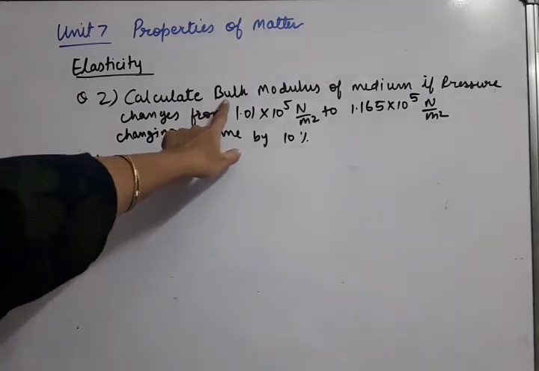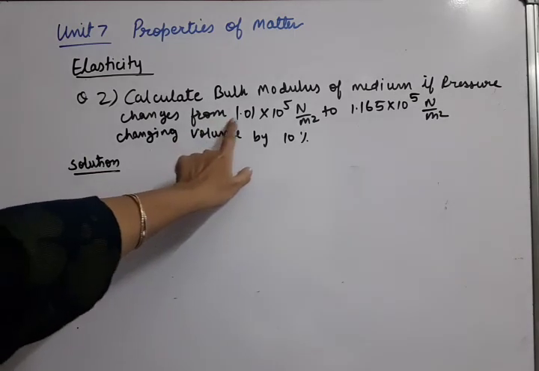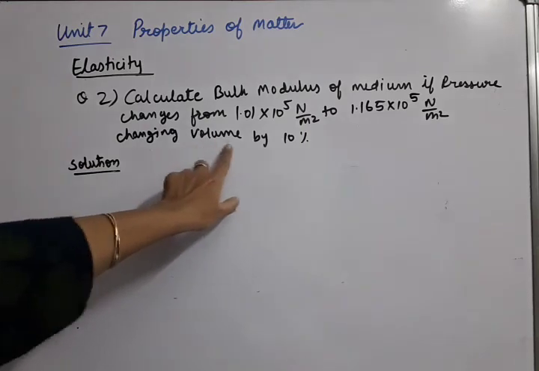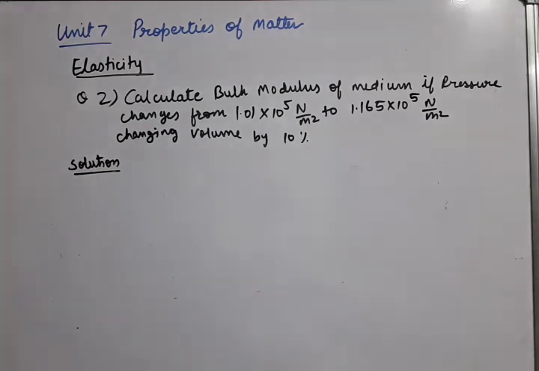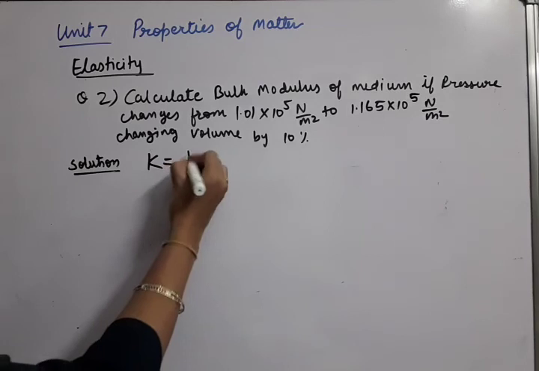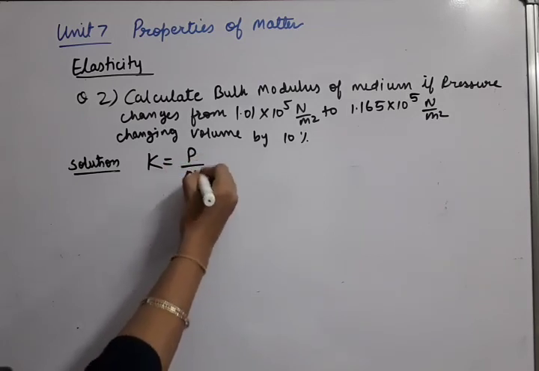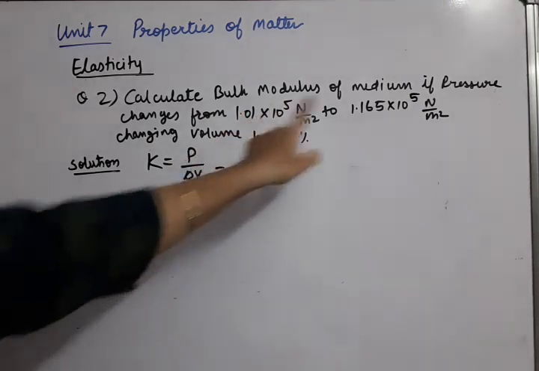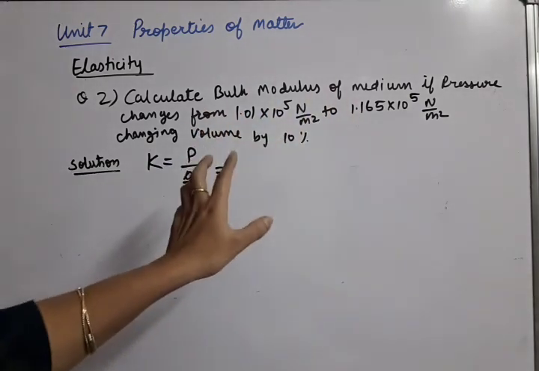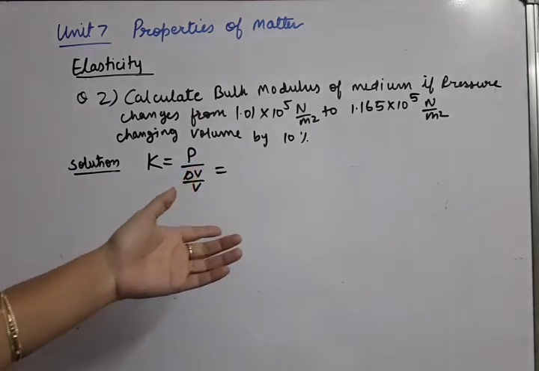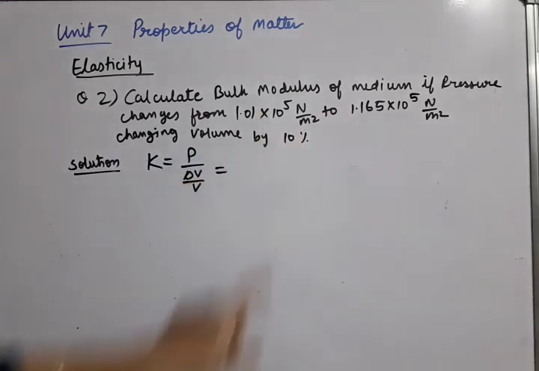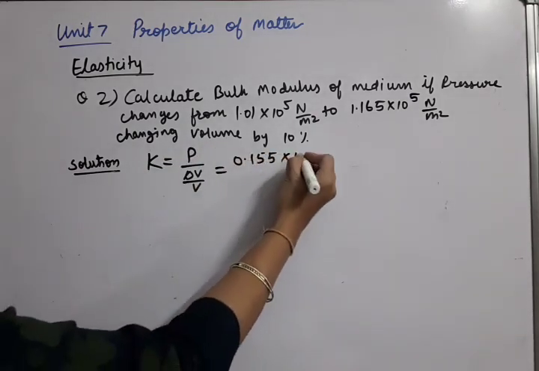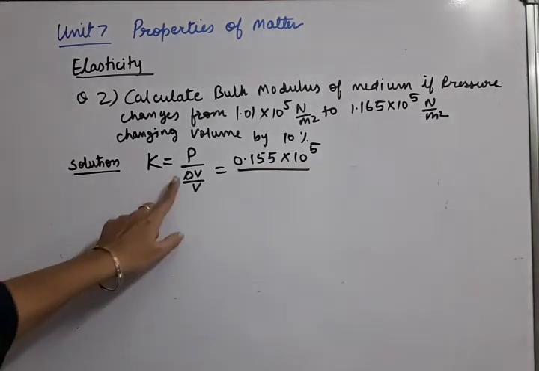Calculate the bulk modulus of a medium if the pressure changes from this value to this value, Newton upon meter square, changing the volume by 10%. So the bulk modulus means K. Its formula is increased pressure upon delta V by V. Now increased pressure means we have to subtract the two pressures. So how much increased pressure has been applied? Subtract the two pressures, its value will come 0.155 into 10 raised to power 5, upon delta V upon